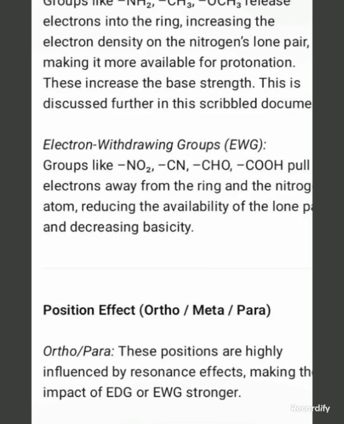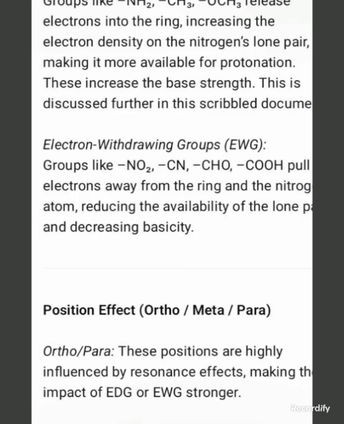Electron withdrawing groups like nitro, cyano, halogen groups, NO2, CN, CHO, COOH pull electrons away from the ring and the nitrogen atom, reducing the availability of the lone pair and decreasing basicity.